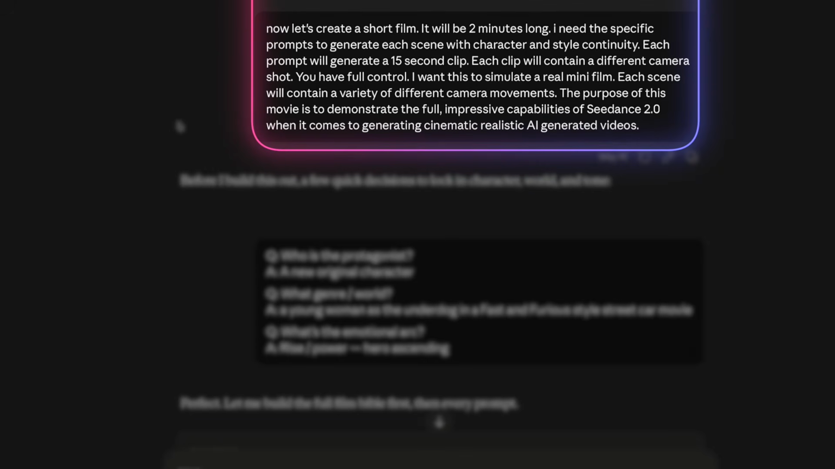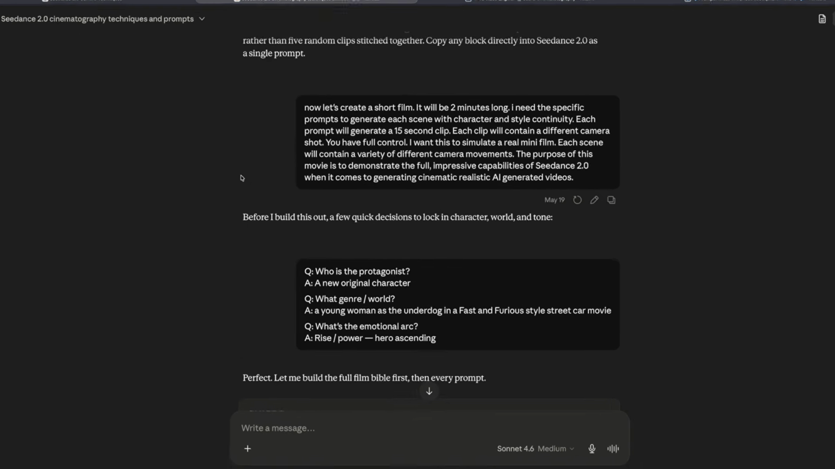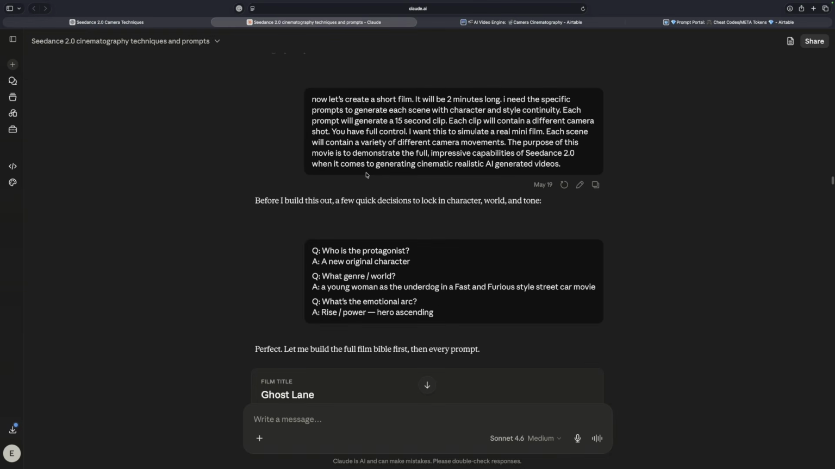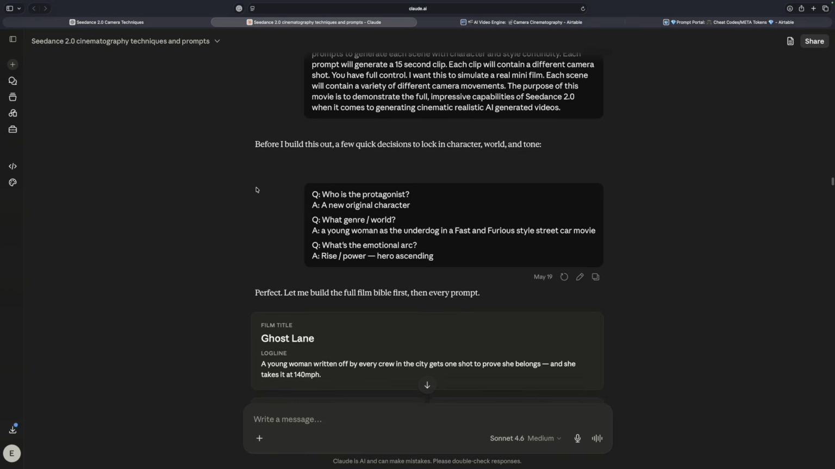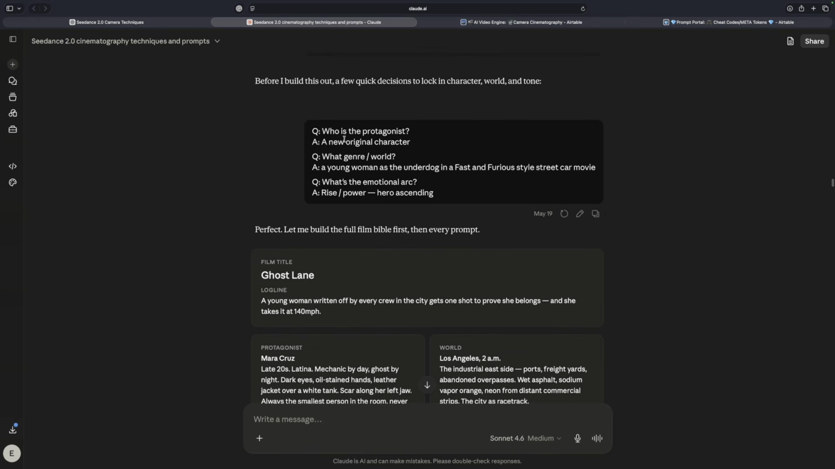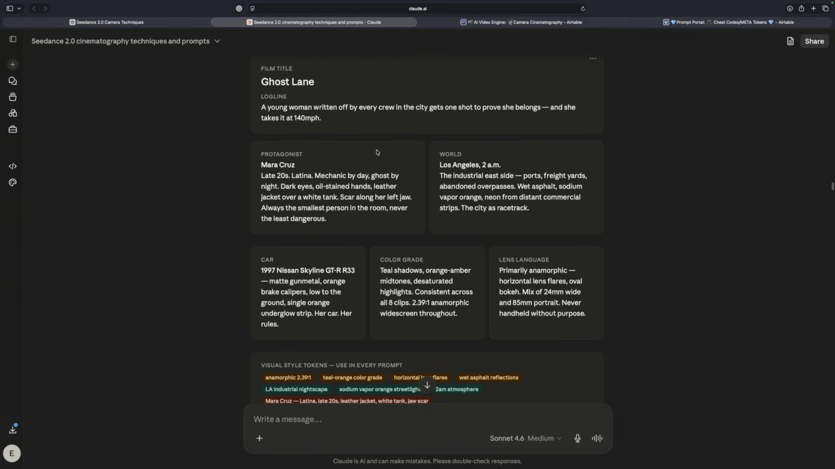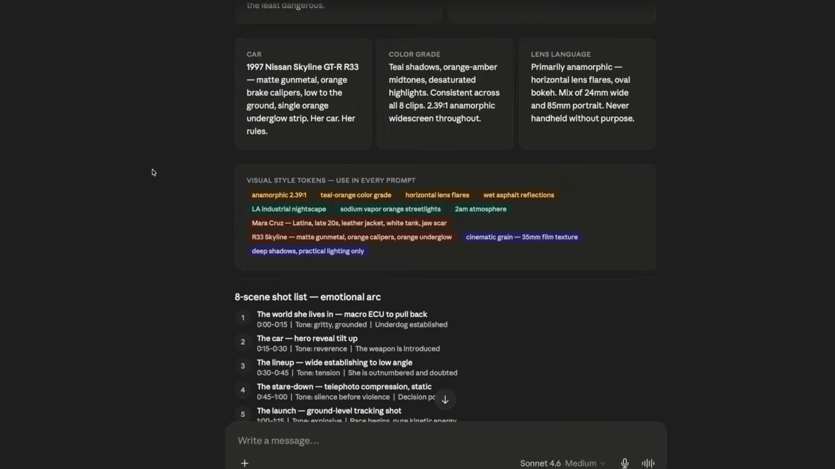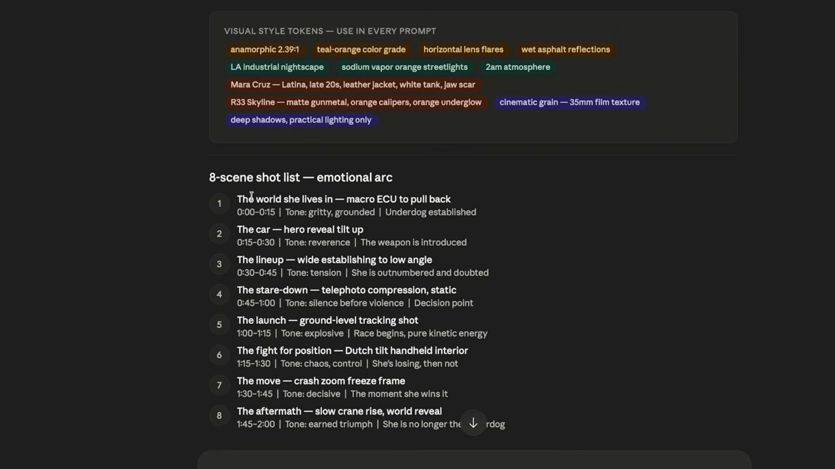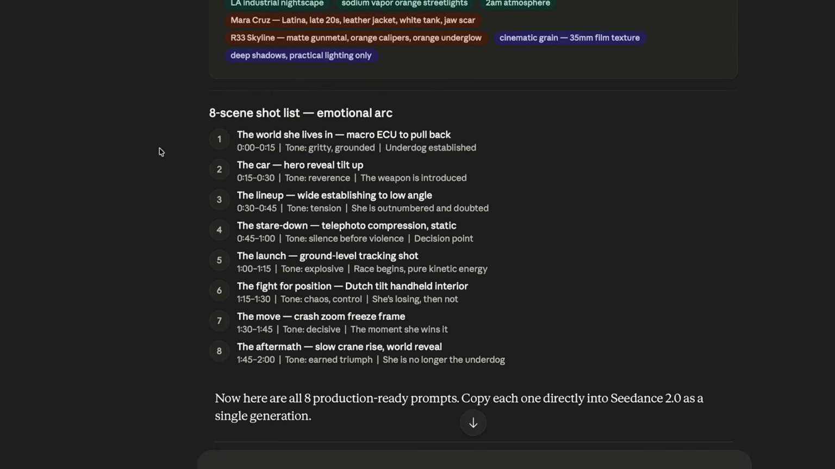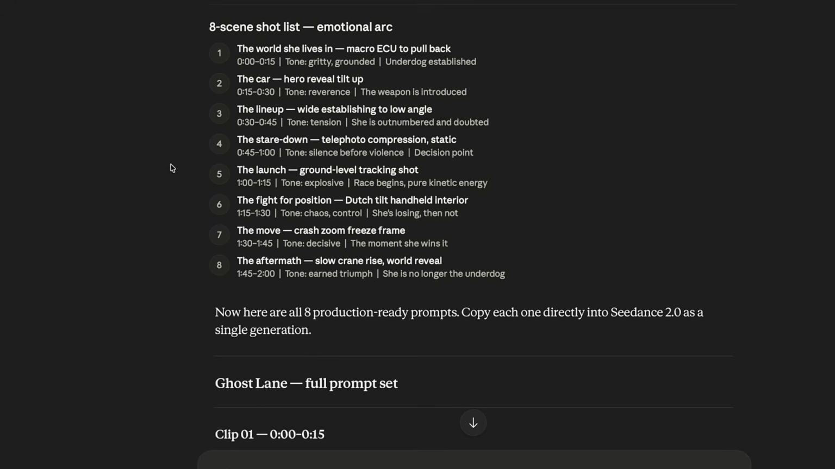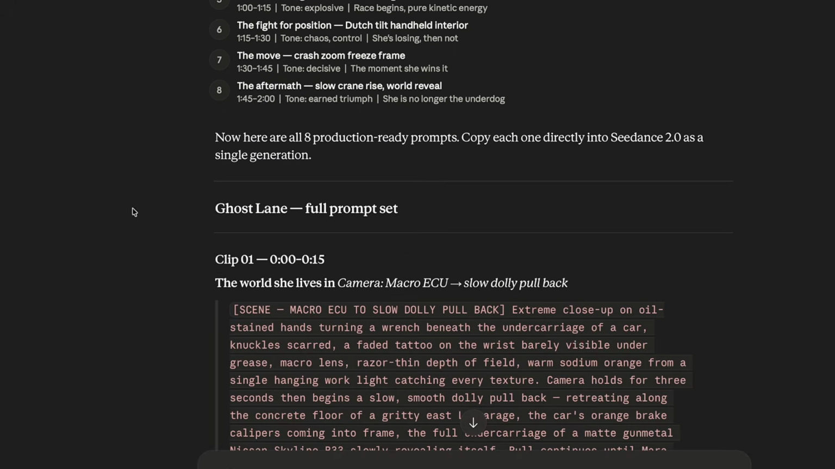Each scene will contain a variety of different camera movements. The purpose of this movie? To demonstrate the full impressive capabilities of Seedance 2.0, all right? Now, here we go. It asked a few different questions. I give it the answers, and look, I get this full like mini screenplay storyboard right here. Amazing attention to detail, the visual styles and tokens right here. Then I get the 8-scene shot list, the emotional arc. Look at this, all time stamped for a full 2 minutes, okay?